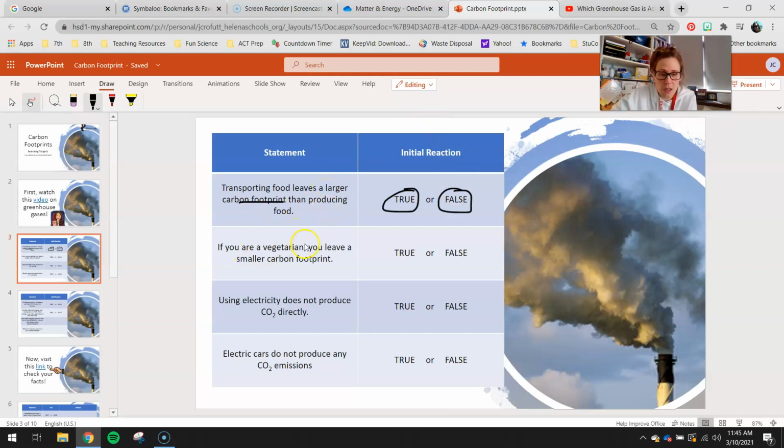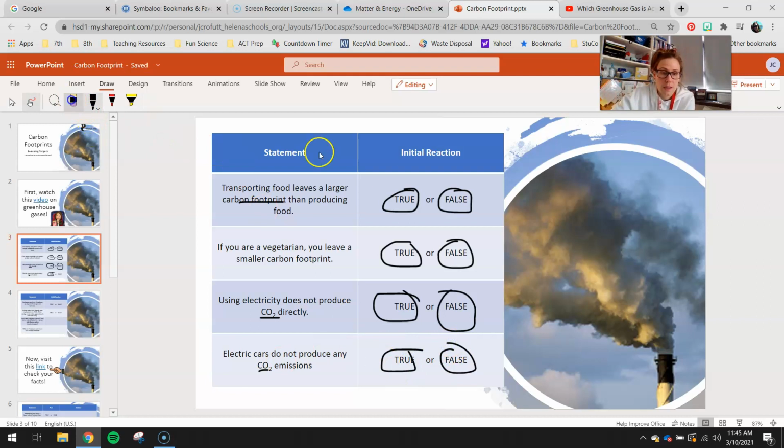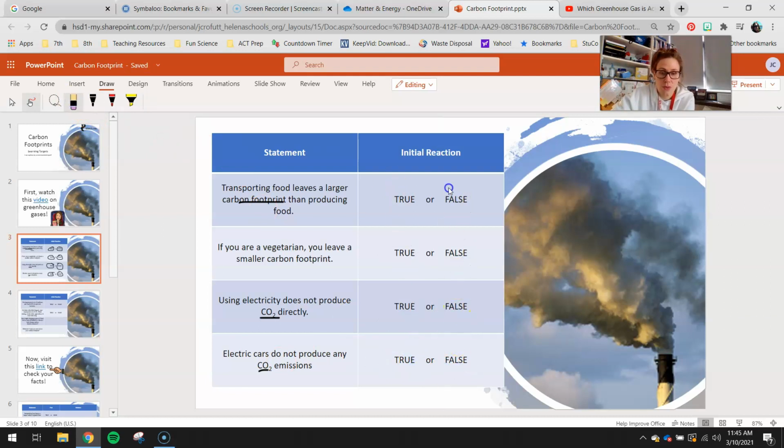If you are a vegetarian, you leave a smaller carbon footprint. So what do you guys think? Do you think that's true, or do you think it's false? Using electricity does not produce CO2 directly. So you learned a little bit about CO2 or carbon dioxide in that greenhouse gas video. So is that true or false? And then, electric cars do not produce any CO2 emissions. So those are cars that you plug in. Do you think they still produce CO2 emissions or not? So mark true or false on there. Okay, so that is slide 3.